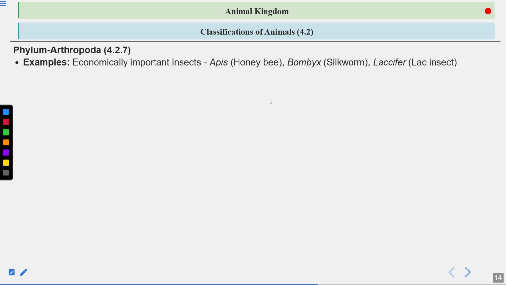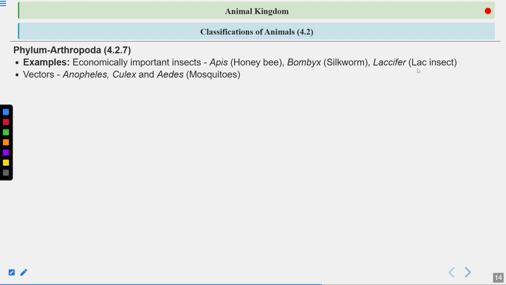Now what are the economically important insects? The honeybee is very important. Obviously it produces honey, and honeybees are also important biotic pollinators. If there are no pollinators, there will be no pollination and there will be no fruit and seed set. Then Bombyx, the silkworm, is also very economically important. And Laccifer, the lac insect, is also a very important arthropod.